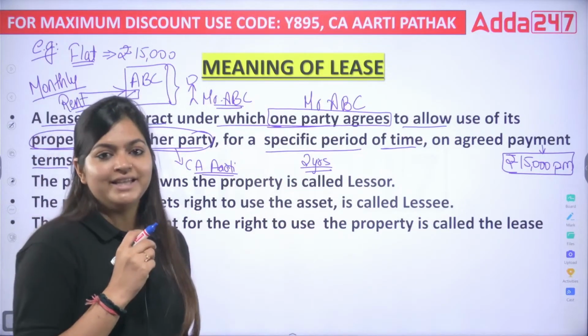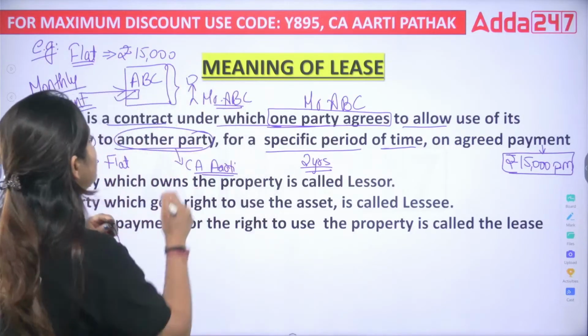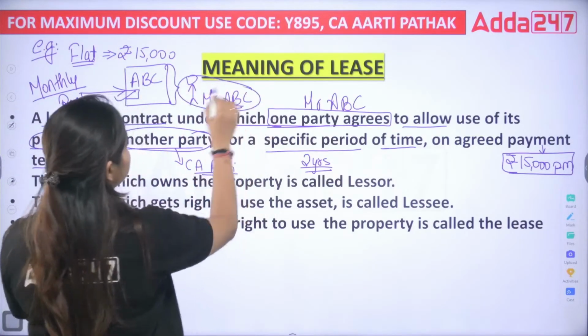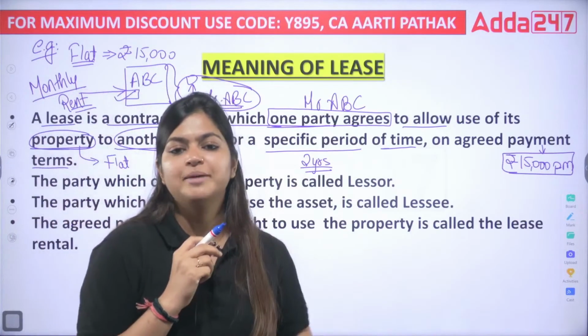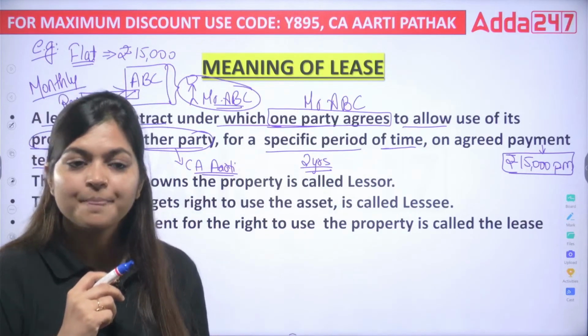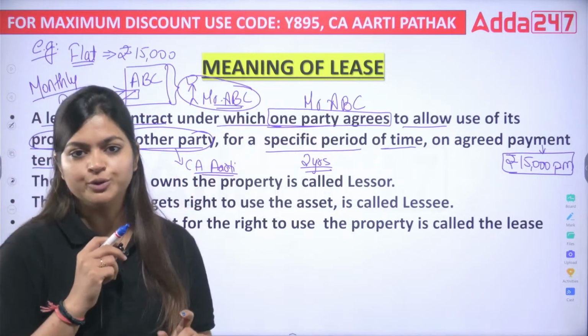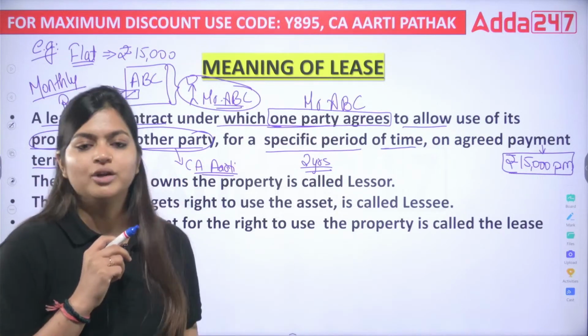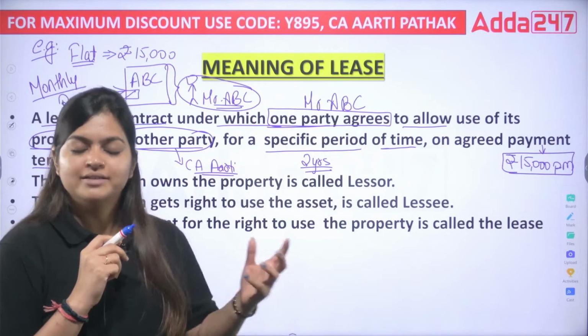Now under lease, we have three important terms. Generally, you know Mr. ABC as landlord, and whatever payments I'm making, that is my rent. But in your lease, we have some specific terms that we need to use. You cannot use landlord, you cannot use owner, you cannot use rent payment.